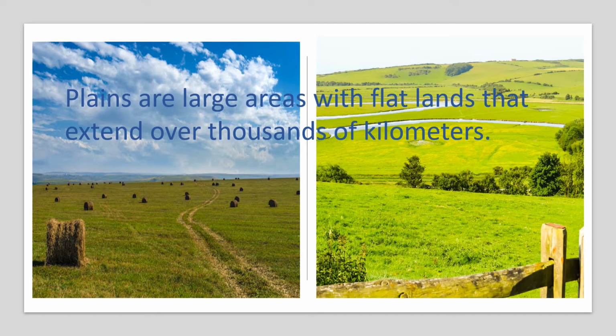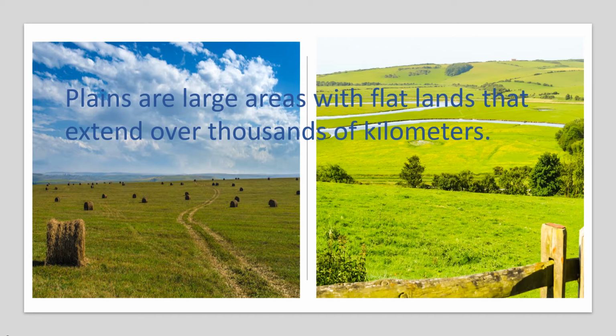Over a period of time, plains are formed by these deposits. For example, the northern plains in India have been formed by the rivers Ganga, Yamuna and its tributaries. Plains can be found near the sea coasts or in the interiors of the continents.